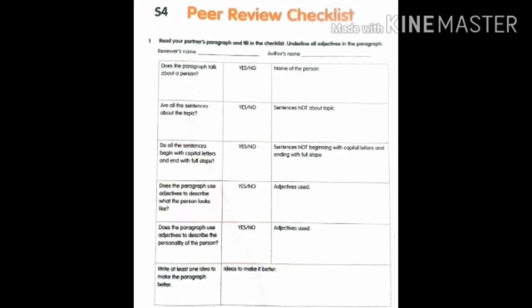In your volume, they asked to check your friend's book. But here, since it is not possible for us staying at home, you check your notebook. Check whether you had written properly, taking the character name, having full stops and commas wherever required, using the capital letters, and also the adjectives you used. If yes, what type of adjectives? So basing on this, take your volume and complete it by checking the paragraph you have written in the notebook. Okay.